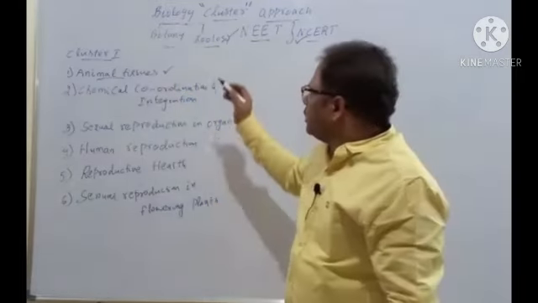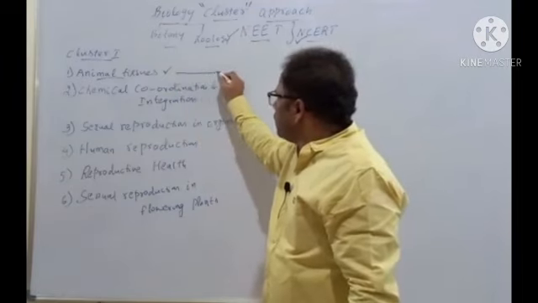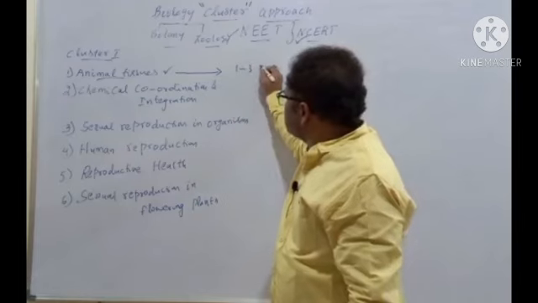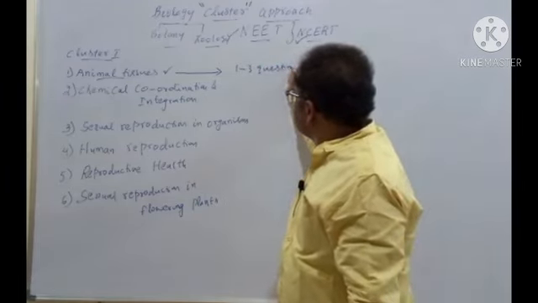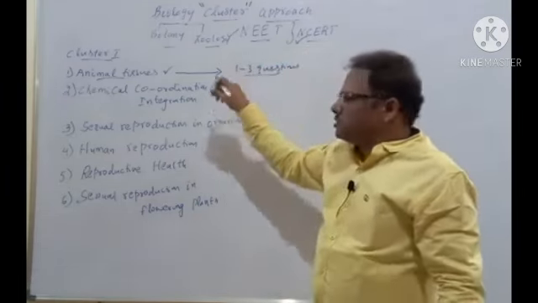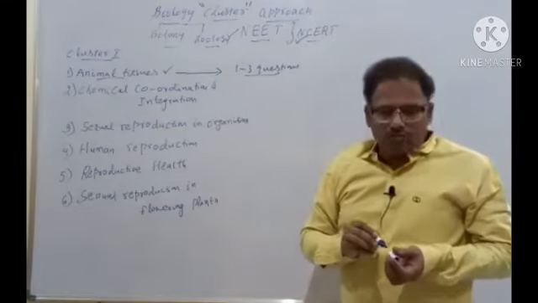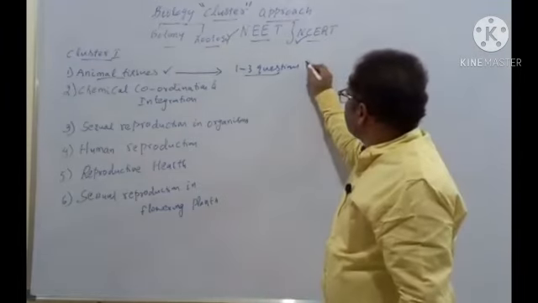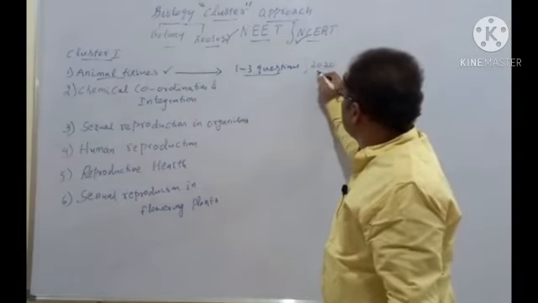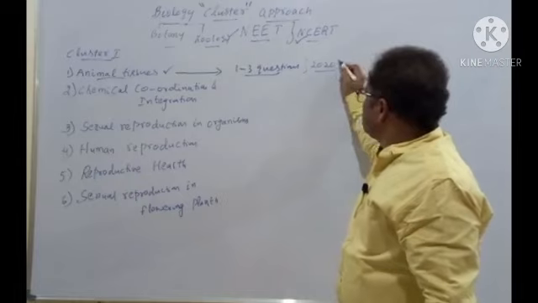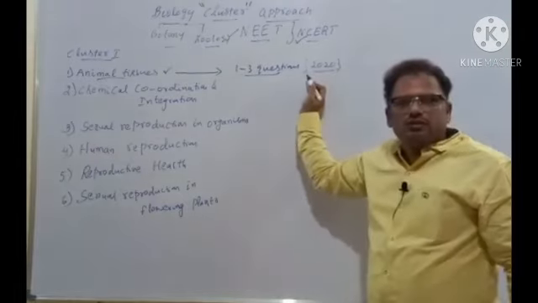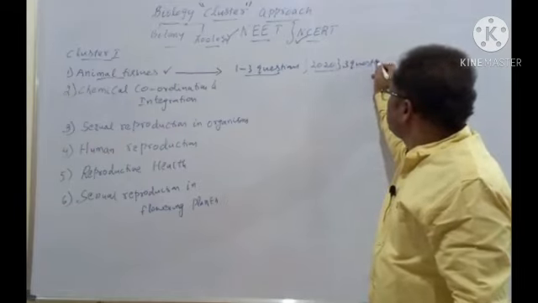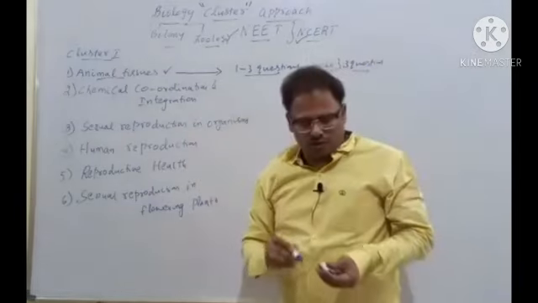Clear? And another thing is, from the NEET point of view, it covers almost 1 to 3 questions. Yes, literally 1 to 3 questions. Sometimes 1 question came, sometimes 2 questions, sometimes 3 questions. In 2020, the NEET exam was on September 13th, isn't it? Almost 3 questions came. Yes, I repeat, 3 questions only from animal tissues.